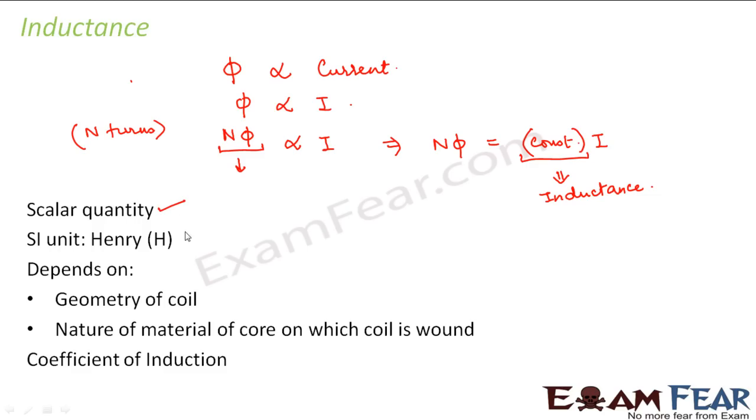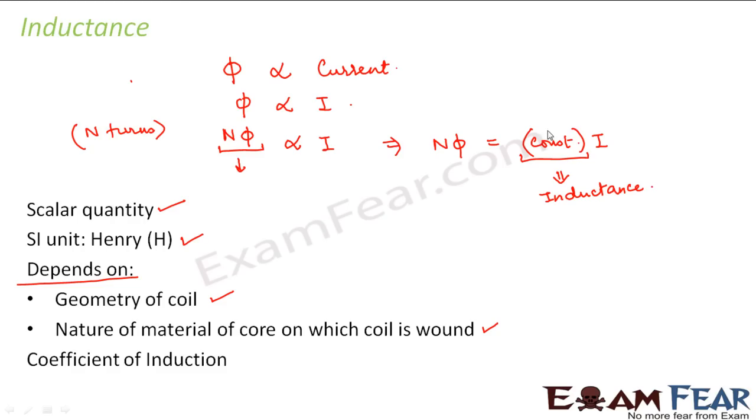It has nothing to do with direction. The SI unit for inductance is Henry. And what are the factors on which it depends? It depends upon the geometry of the coil. It also depends upon the nature of material of the core on which the coil is wound.